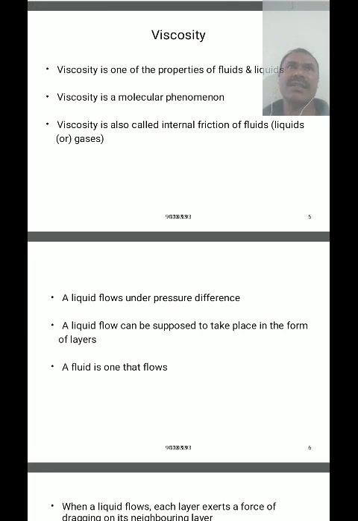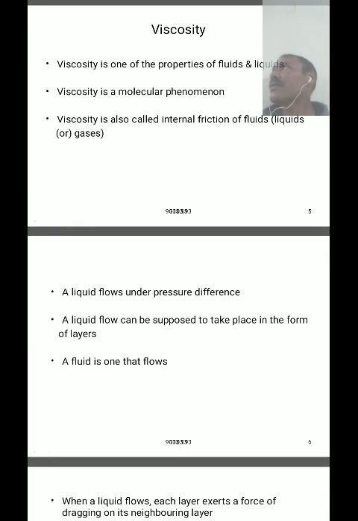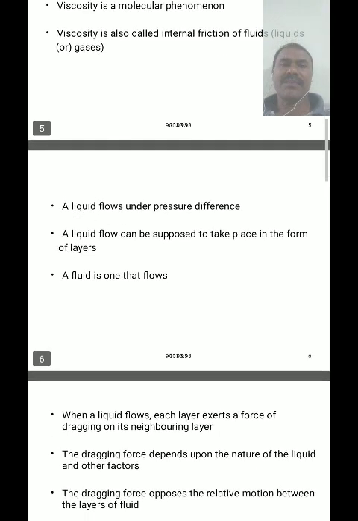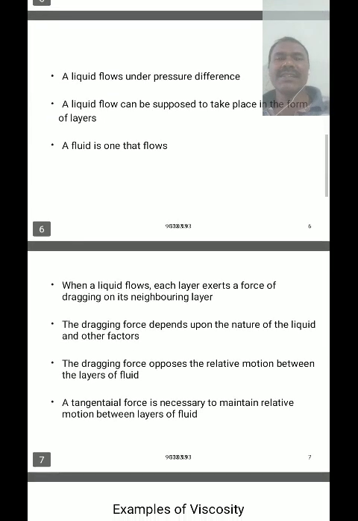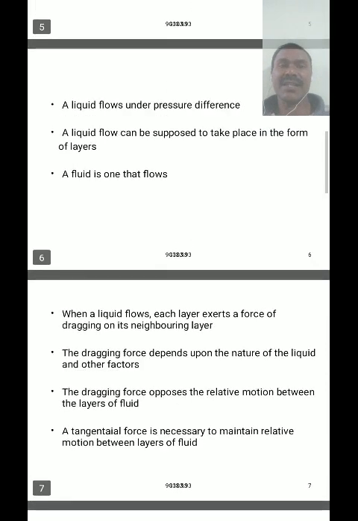Irrotational means that during the flow the net angular momentum of the fluid is equal to 0. Non-viscous means the internal friction is negligible.